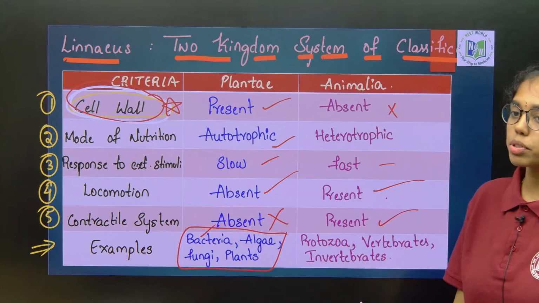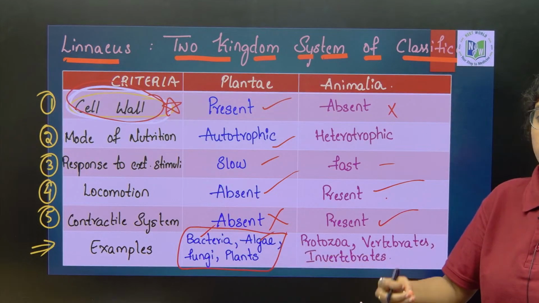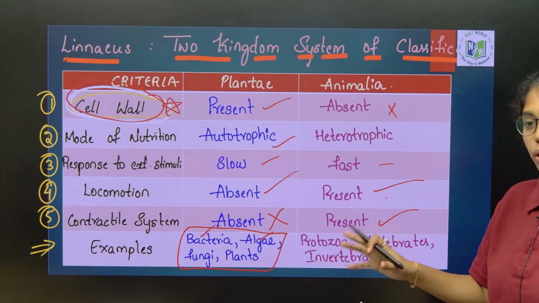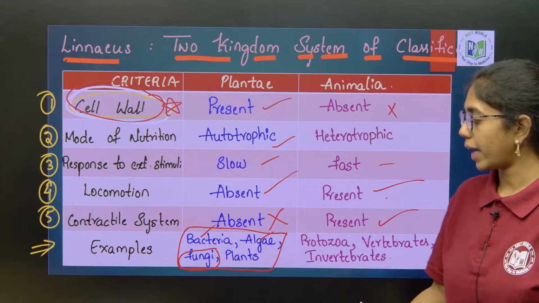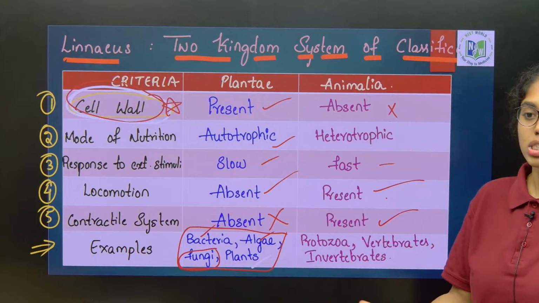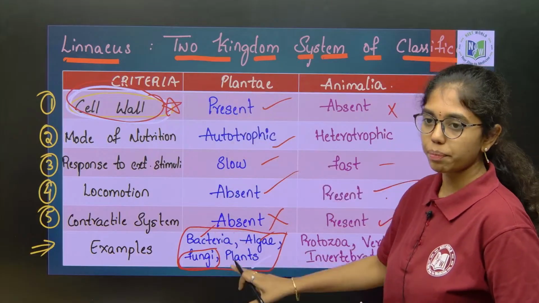Bacterial cell wall composition will be what? Peptidoglycan. Algae will have cellulose, pectin, and a few hydrocolloid compositions as well. Fungi cell wall is composed of chitin, good. Plants have cellulose, hemicellulose and pectin. So, all of them are having cell wall, so they are placed under Plantae.